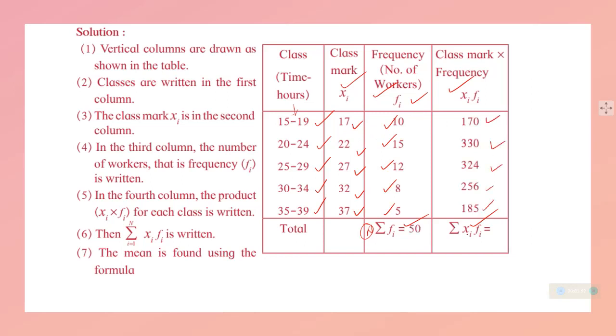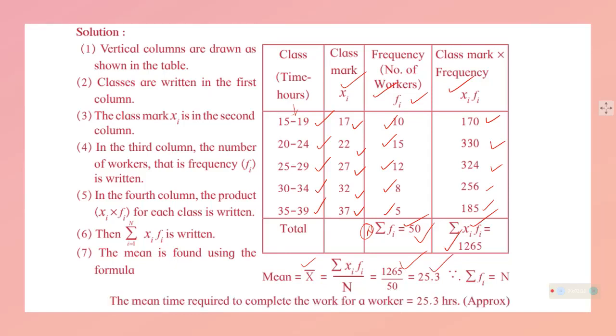So now by doing this, there are 50 workers, so the total will be 50 here, and the total of the class mark into frequency will be 1265. Now we need to divide 1265 by 50, so that we get the mean. It means 25.3 will be the answer for the time required to complete the work for a worker. If a worker is doing all these things, 25.3 hours will be required. This is an approximate calculation of how many hours will be required if one person is doing the whole work done by these people.